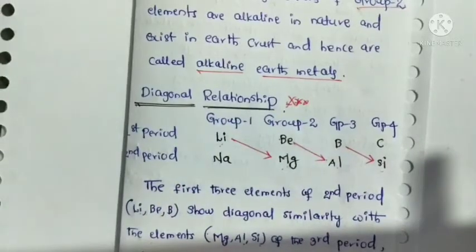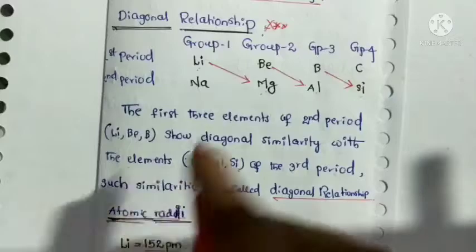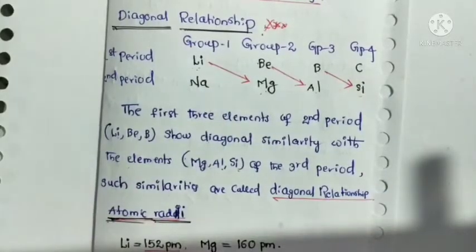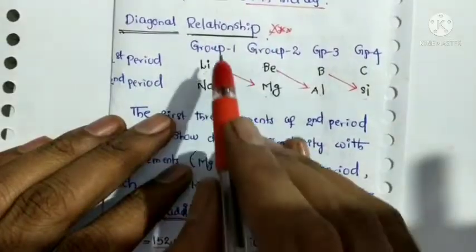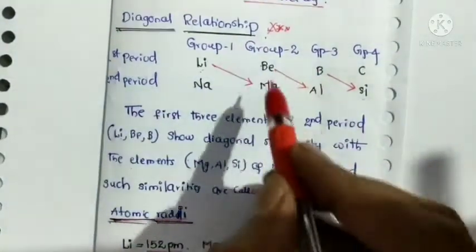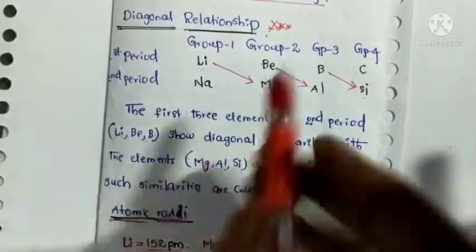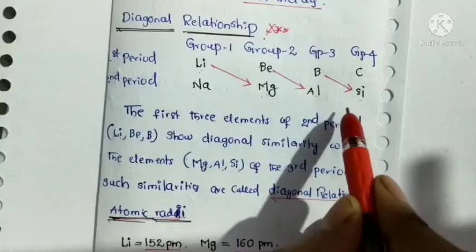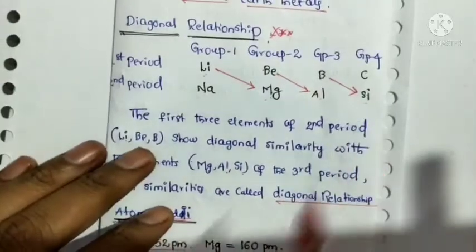Very important. So here the question arises: lithium has a diagonal relationship with dash, and beryllium has a diagonal relationship with dash, and boron has a diagonal relationship with dash. Fill in the blanks.